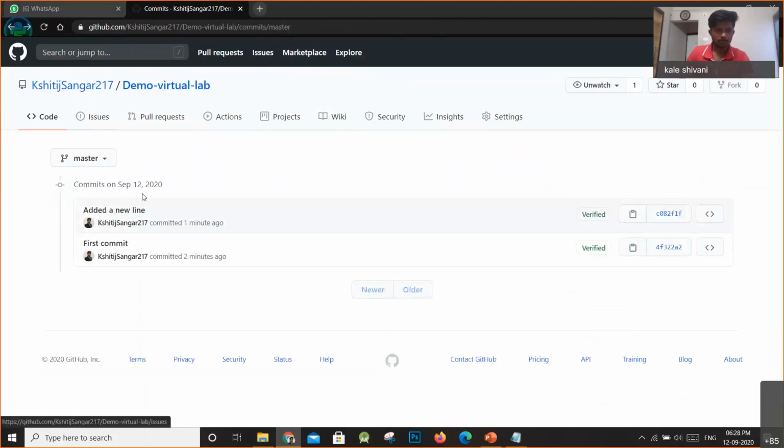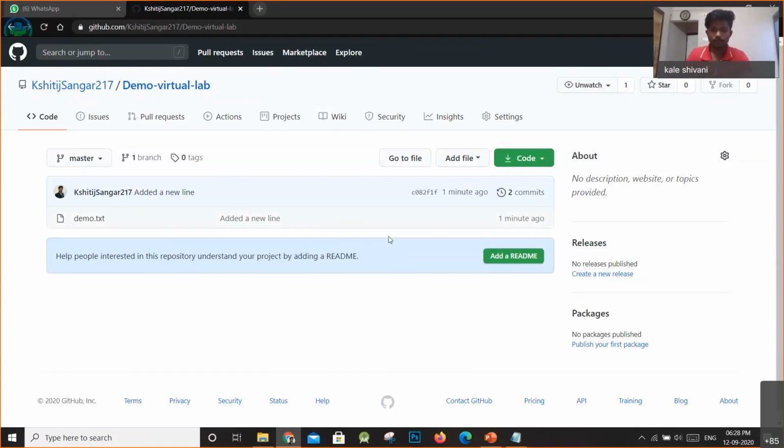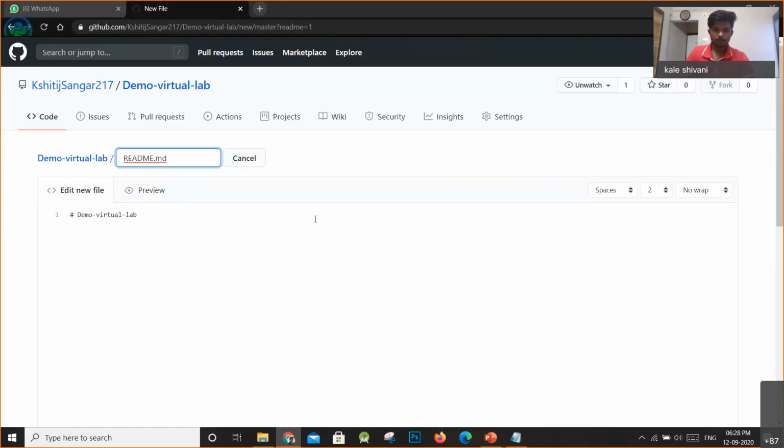And now one good thing I would like to tell you. In your team there will be a couple of coders, a documentation team, and a tester team. The documentation team will have to create the aim, experiments, and some documentation tasks. So what they have to do is get onto this repository, and there is this button, add a README. I guess Pooja Patel ma'am will give you this template. You just have to edit it.